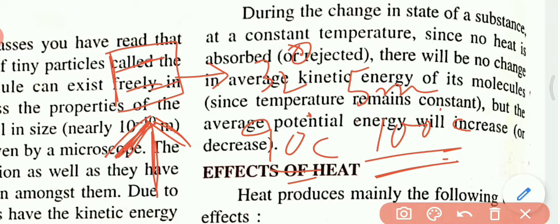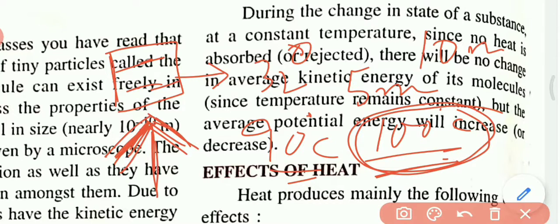But if you continue supplying heat, after 10 minutes the temperature is still 100 degrees centigrade. The temperature is not changing. Here the water starts boiling at 100 degrees centigrade, but the temperature is not changing. Where has the heat gone? It is used to change the state.